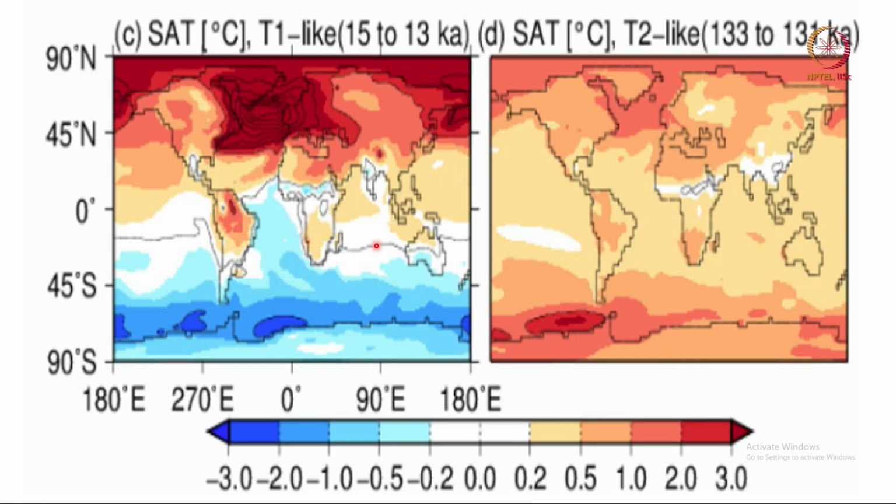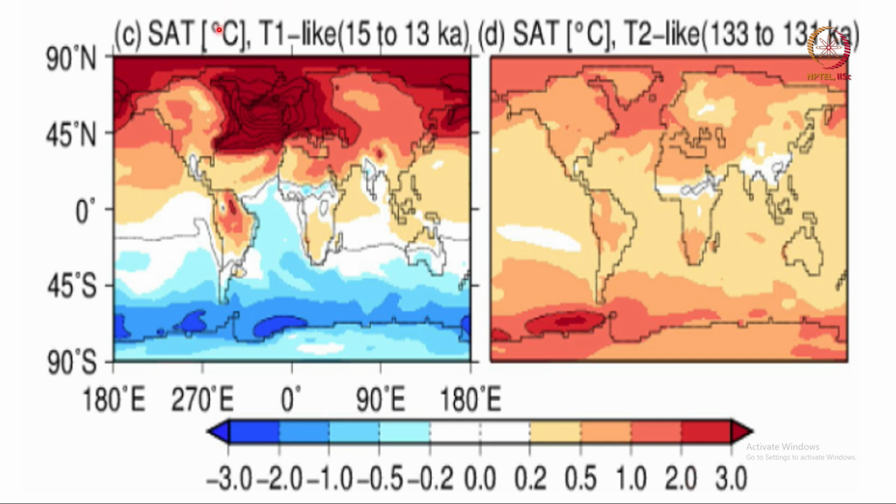Now, here is a comparison for the temperature change in the atmosphere between the period 15 to 13,000 years ago compared to 133 and 131,000 years ago, and the temperature scale is given here.